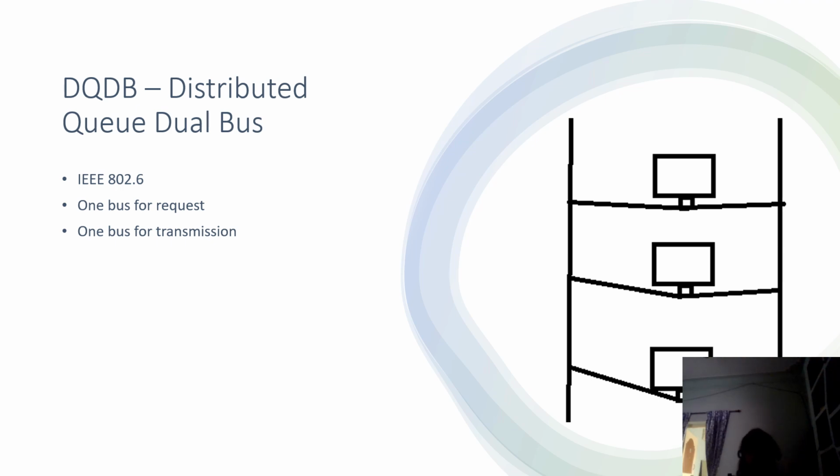So here the thing that you should keep in mind is, what is IEEE 802.3? Yes, it is a bus. What is meant by IEEE 802.5? It is token ring. And what is meant by IEEE 802.6? Distributed queue dual bus.